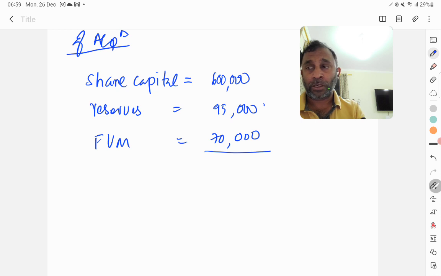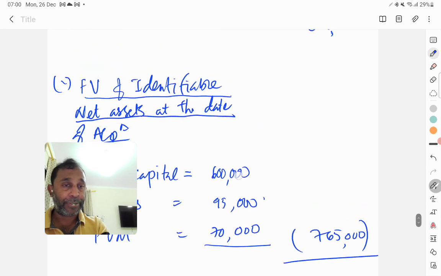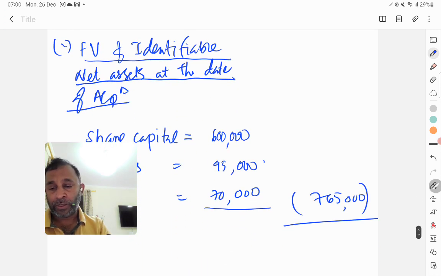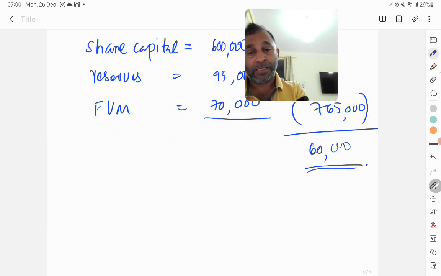So we take the total of these three. So we have 600 plus 95 plus 70. So we have 765 million. And if you subtract 825 minus 765, our goodwill would be 60,000 or 60 million. So this is the goodwill. So this is the working number 1.